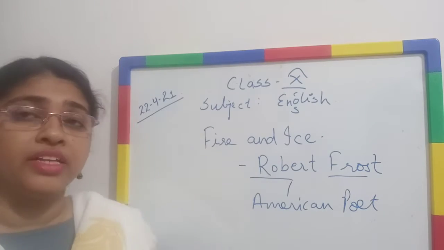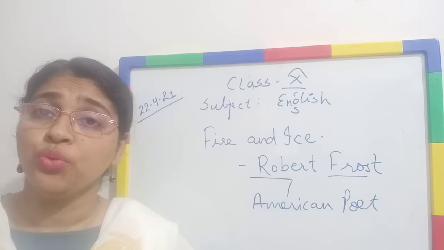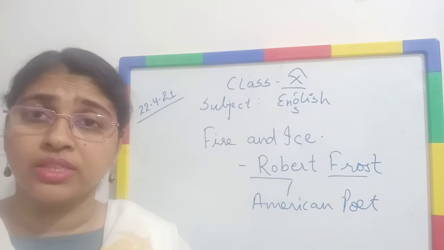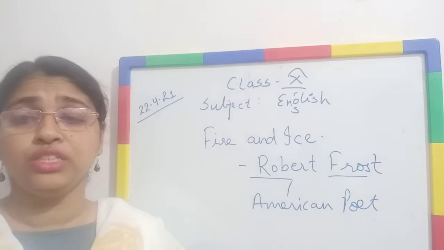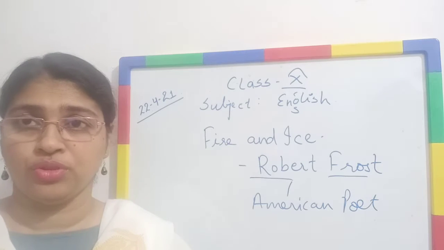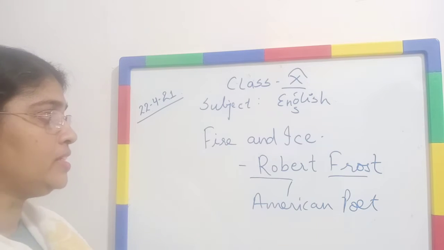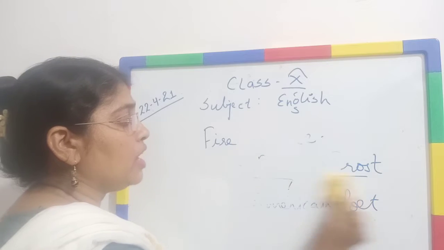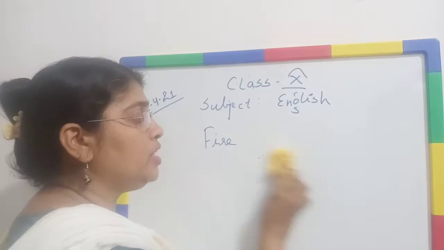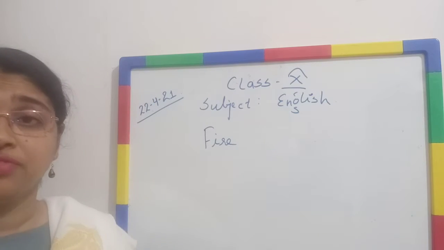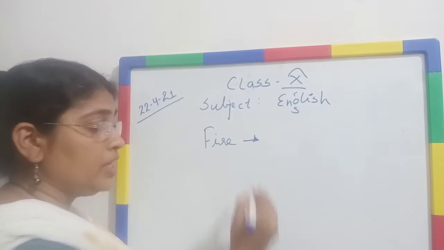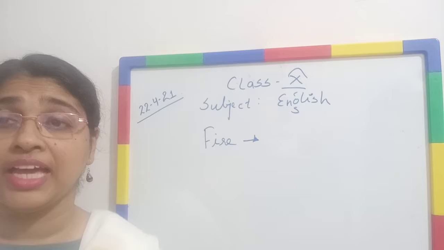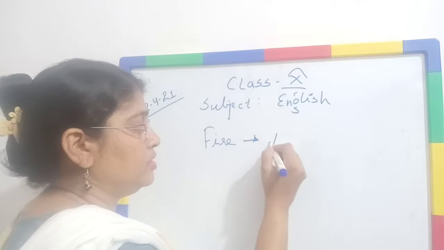So, Fire and Ice. First we have to know what is the main symbolism here, or the main importance of fire and ice according to the poet Robert Frost, right? So let us see. First we will see about fire. Here the poet says that fire symbolizes a main thing, that is desire.